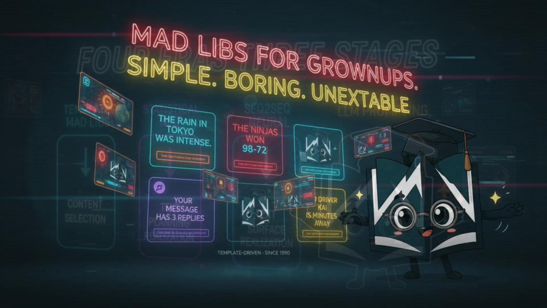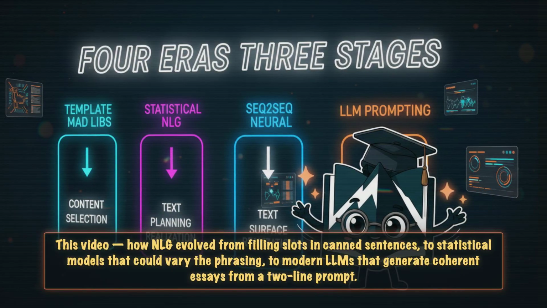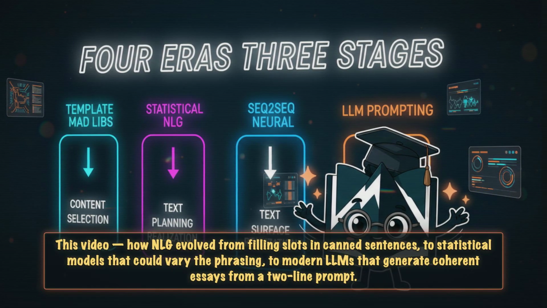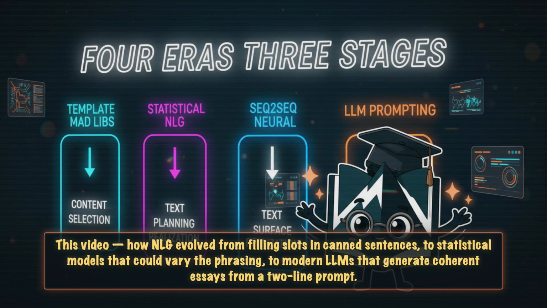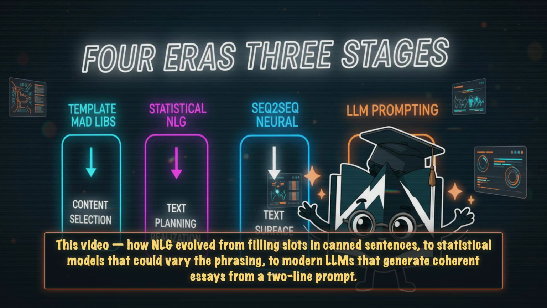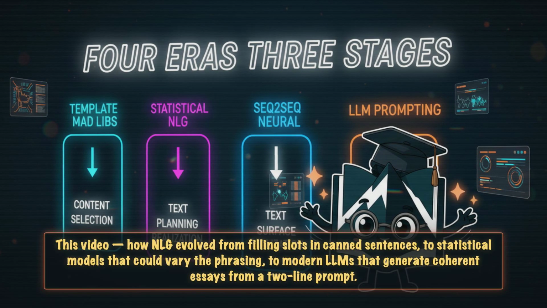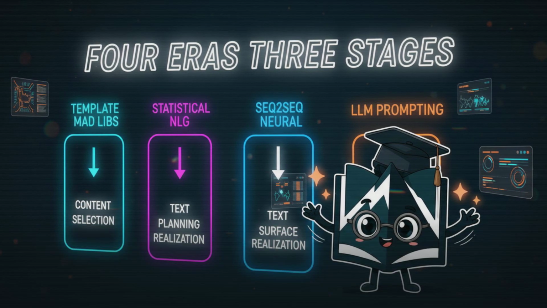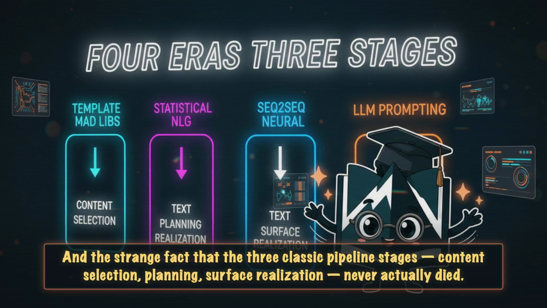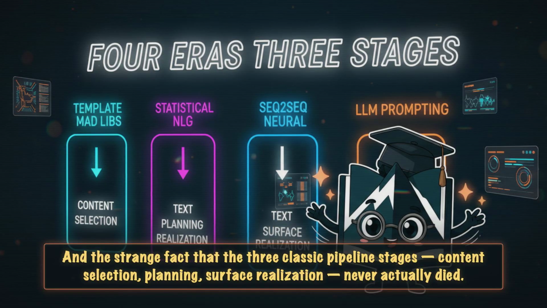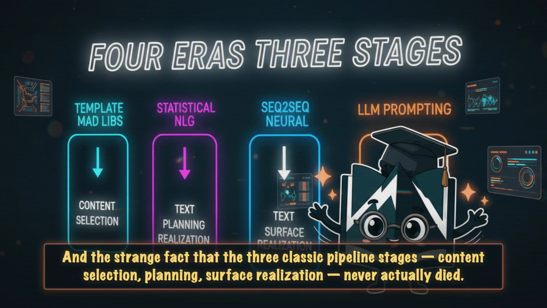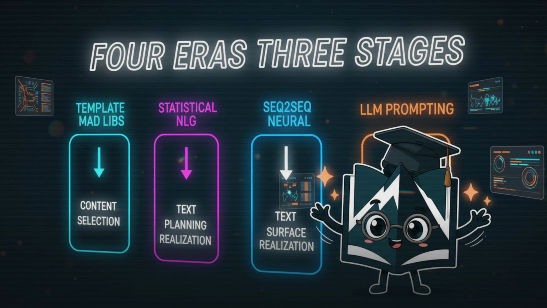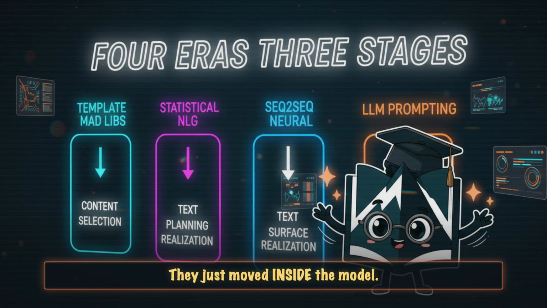This video, how NLG evolved from filling slots in canned sentences, to statistical models that could vary the phrasing, to modern LLMs that generate coherent essays from a 2-line prompt. And the strange fact that the 3 classic pipeline stages, content selection, planning, surface realization, never actually died. They just moved inside the model.